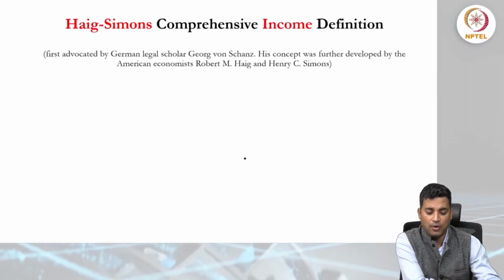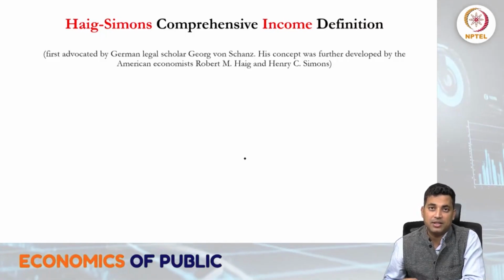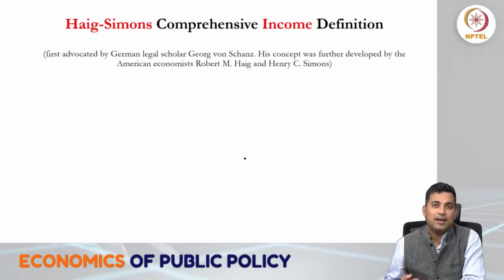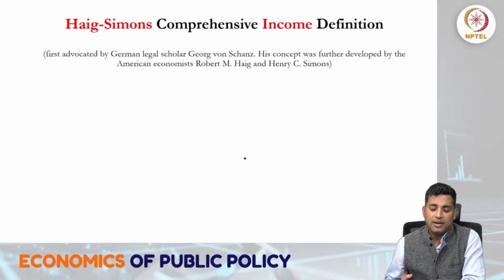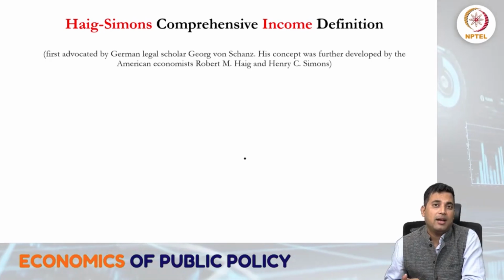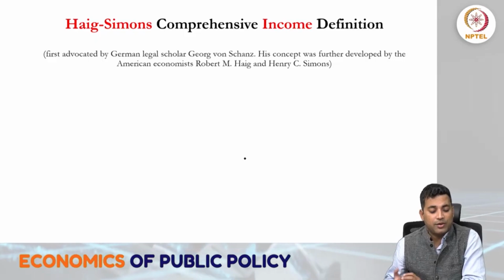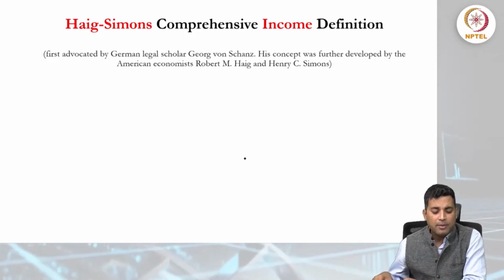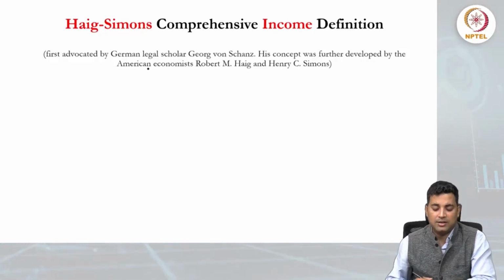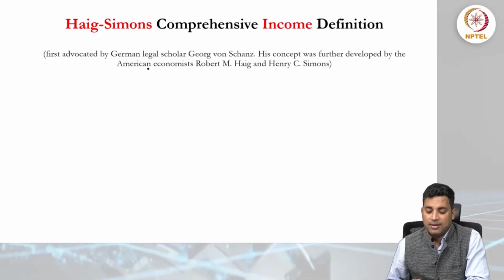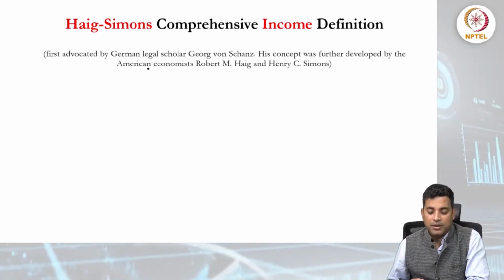So let's move on. This is Haig and Simon's comprehensive income definition. Just to summarize what we understand about taxation, we are considering income as the basis on which taxes will be calculated. This income definition was first advocated by the German legal scholar Georg von Schanz, and his concept was further developed by the American economist Robert M.